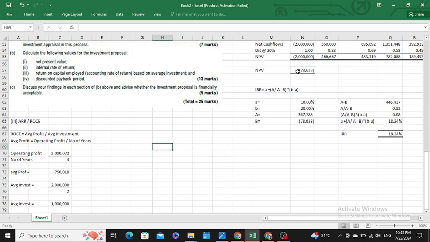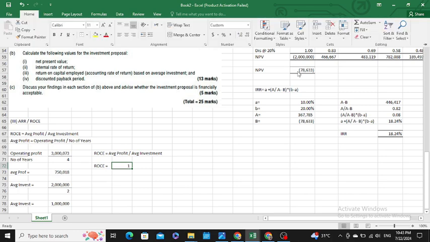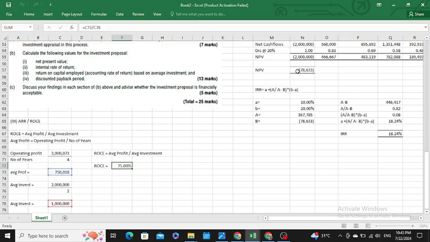What's the return on capital employed? For return on capital employed, ROC is equals to average profit, which means your average profit is 750,081. It shall be divided by 1 million. It came into 75%. Okay, sir, your ROC is 75%.